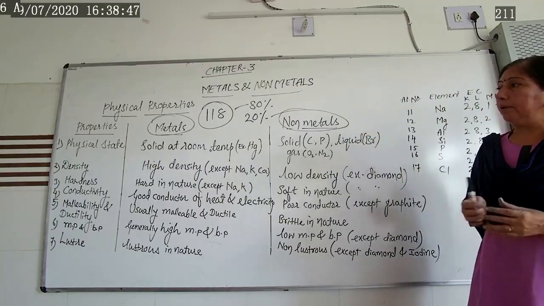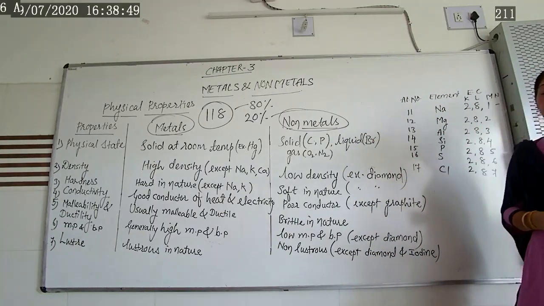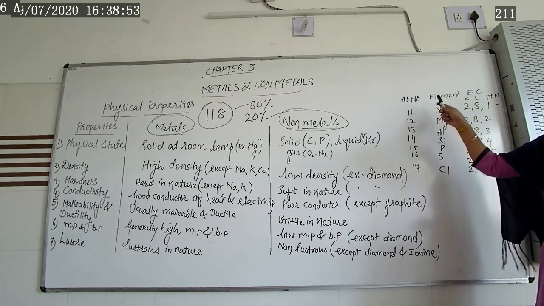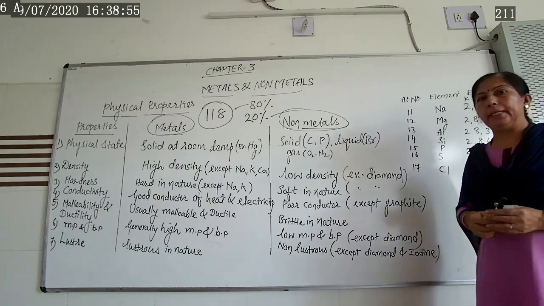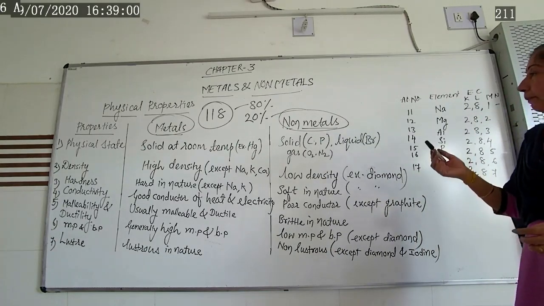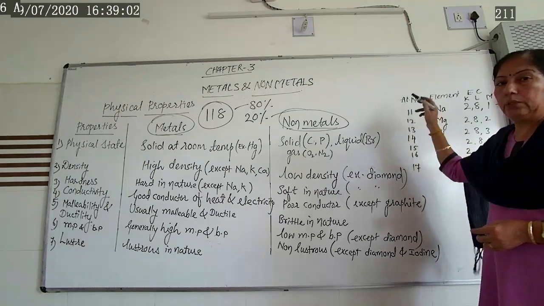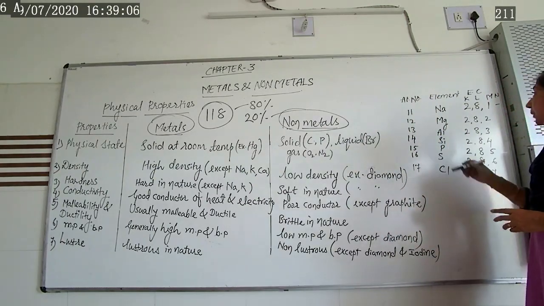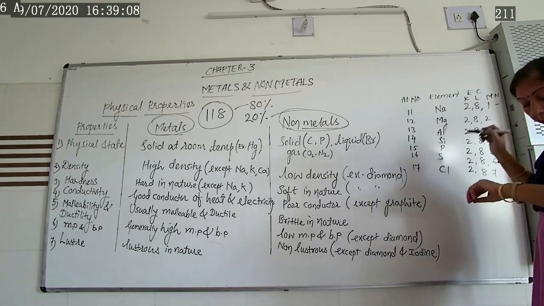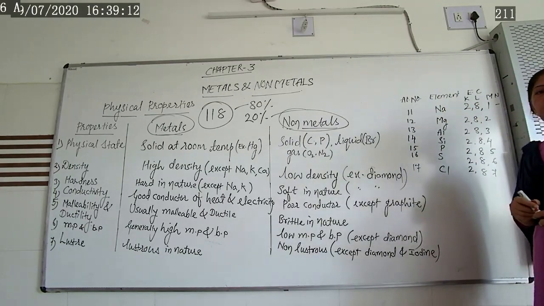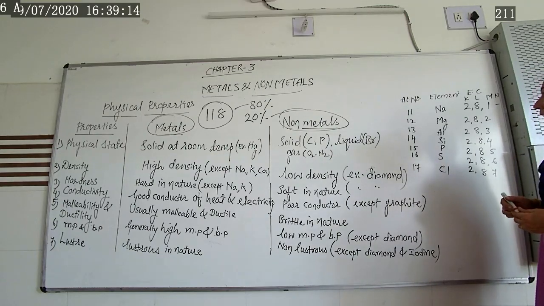Now as such, I have given this definition of metal and non-metal. Now let us define metal and non-metal in another way. How can one define metal and non-metal based on electronic configuration? So let us start here.